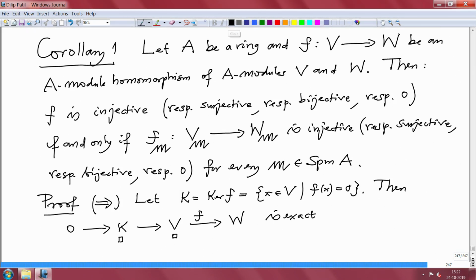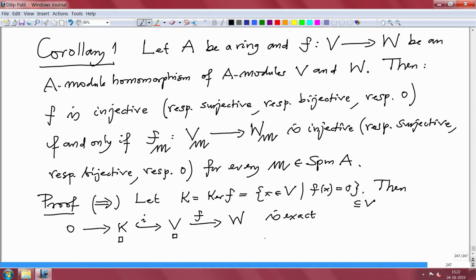But that is clear because exactness here means this map is an inclusion map, an injective map. This is a natural inclusion from this submodule, K is a submodule of V. And exactness here means the kernel of this map equals the image of this map, but the image of this map is K, and because this is a natural inclusion map and the kernel of f is K, therefore, this is exact.